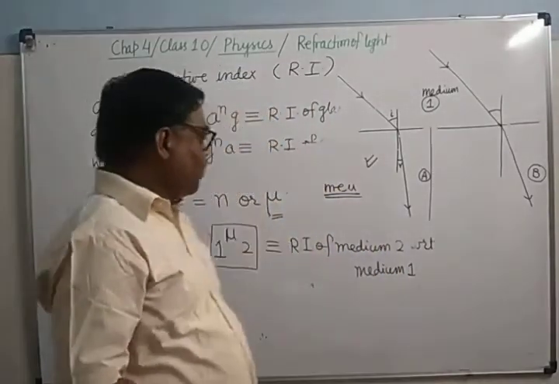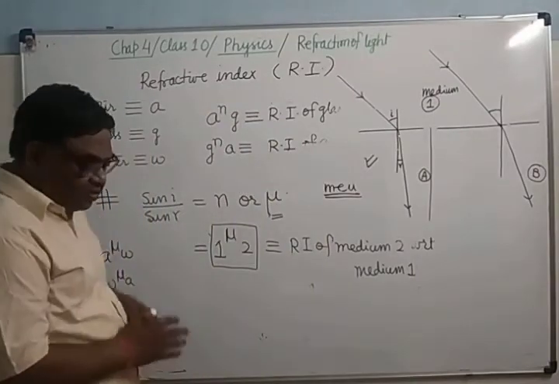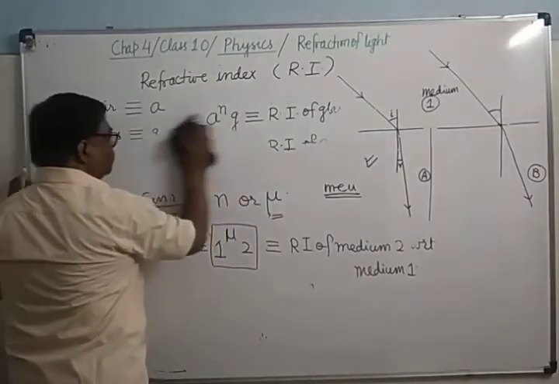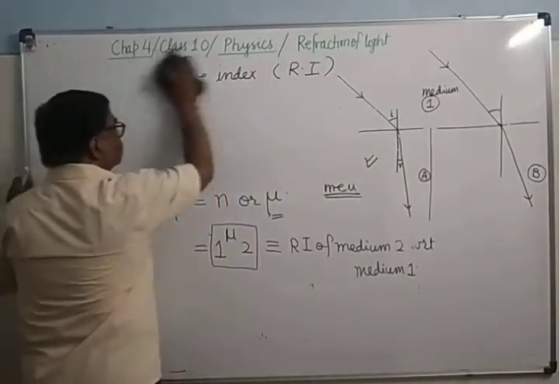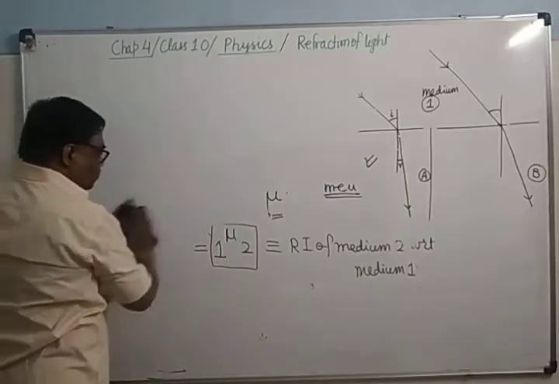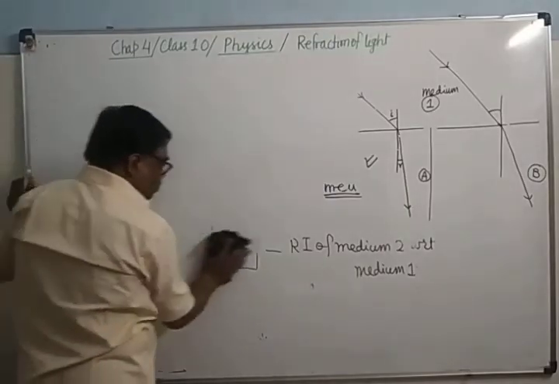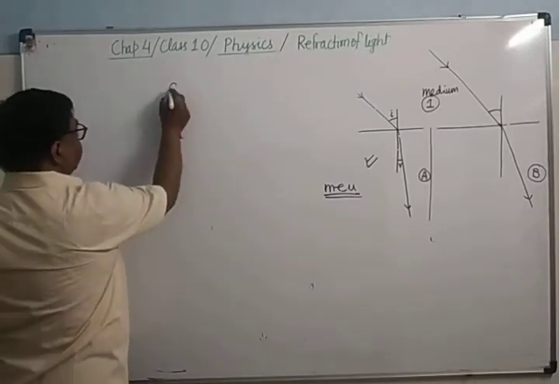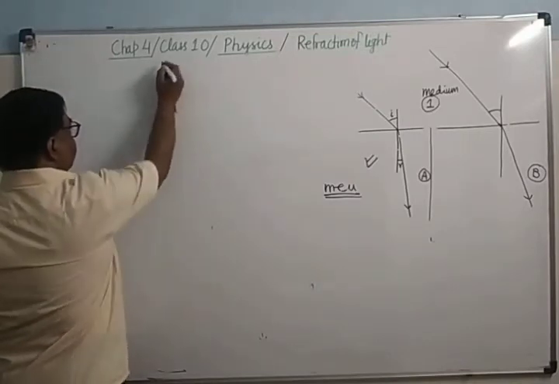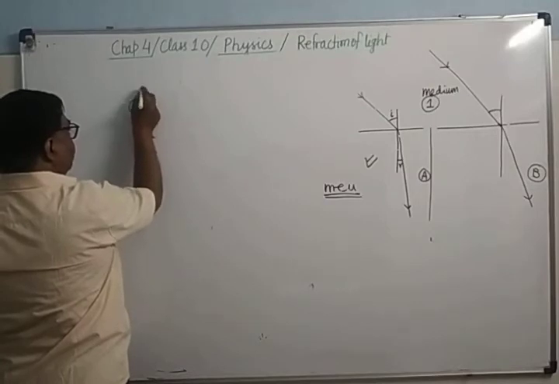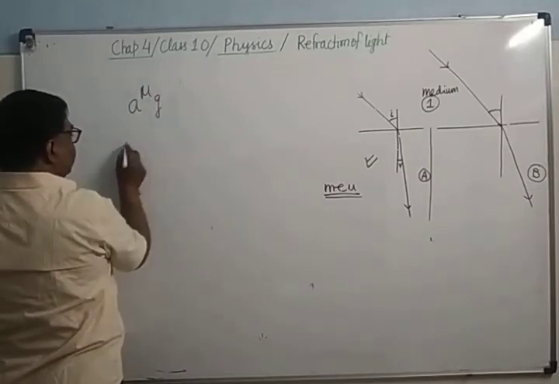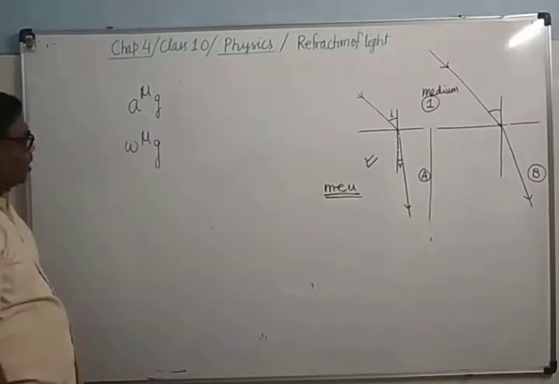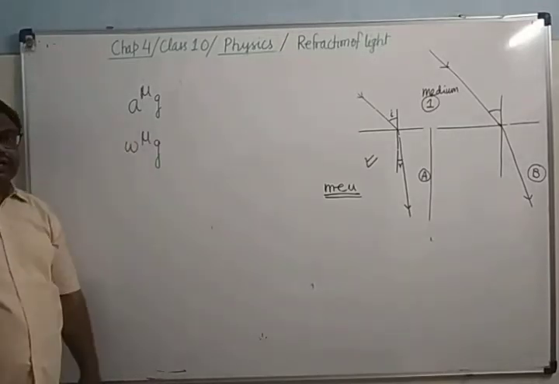Now one more thing. Here you can see, if you determine the refractive index of glass once with respect to air, A mu G, and then you find the refractive index of glass with respect to water, both values will be different.